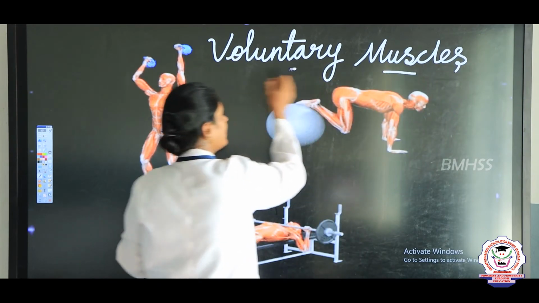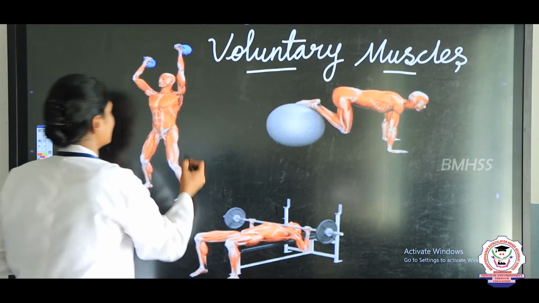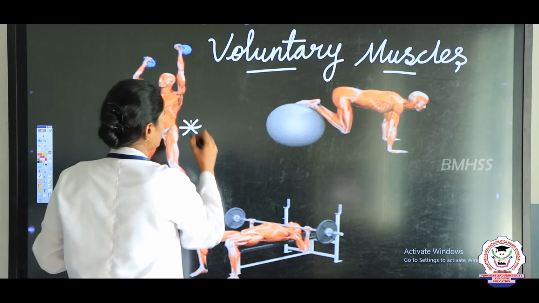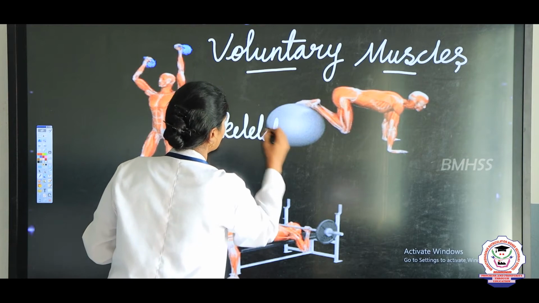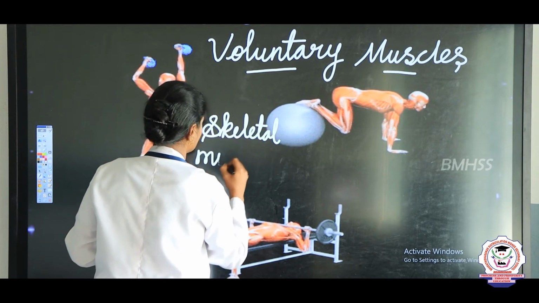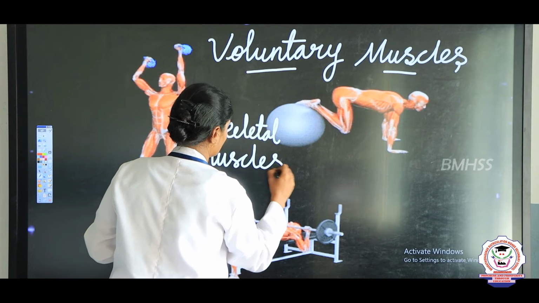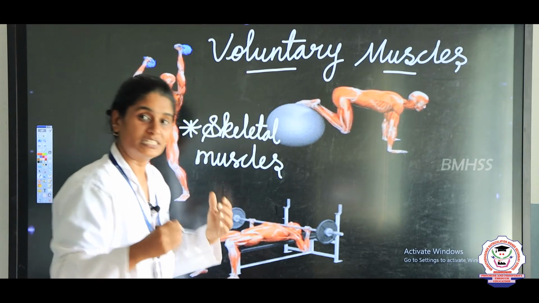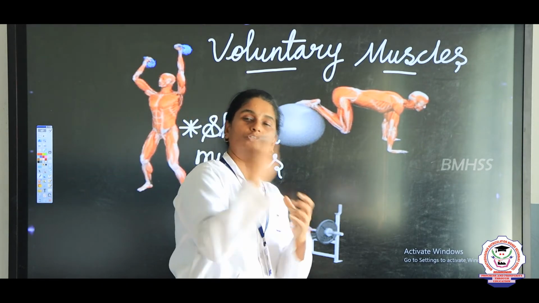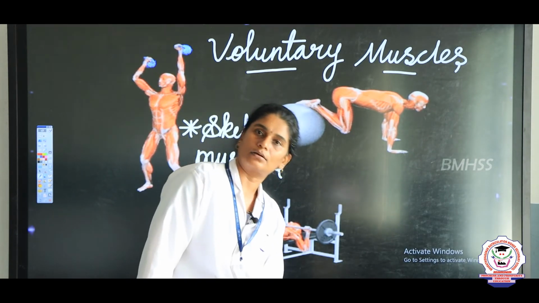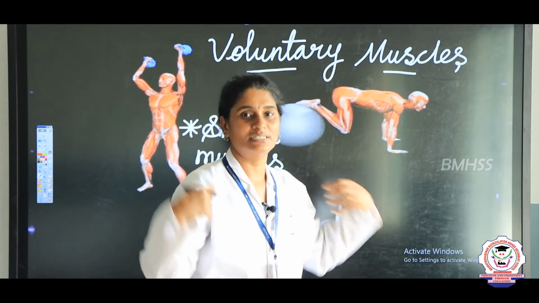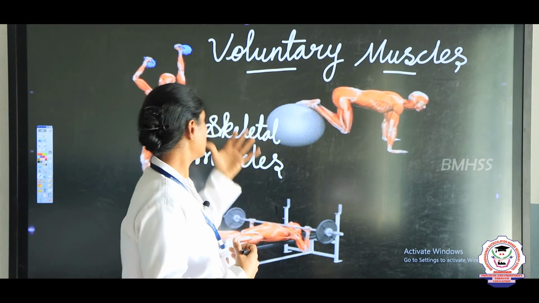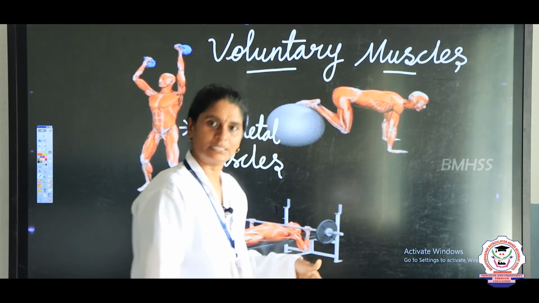These voluntary muscles are also called skeletal muscles, right, and they are present in our arms, shoulder, legs, knee, calf, feet, and wrist. All these muscles are under our control, and they are also known as skeletal muscles, right.